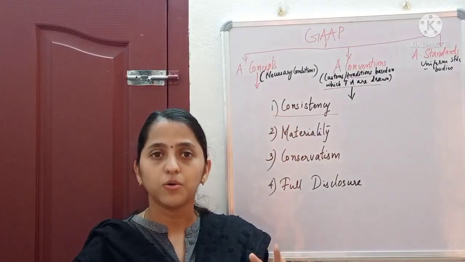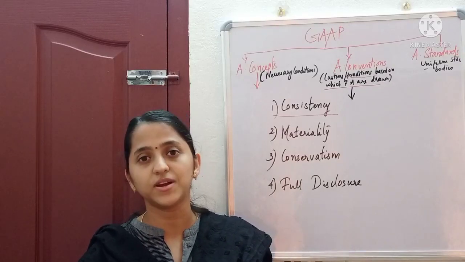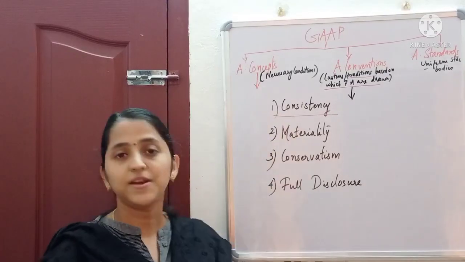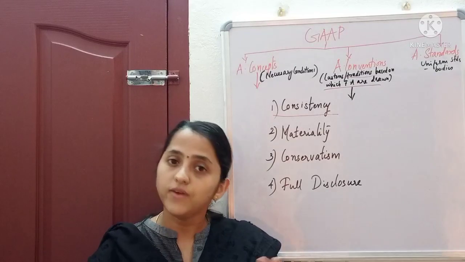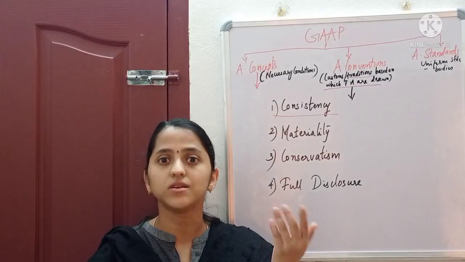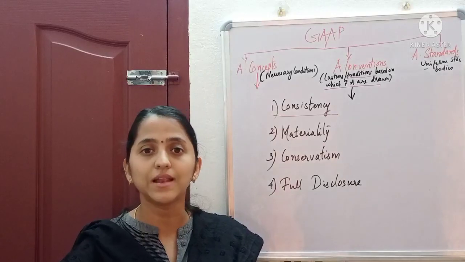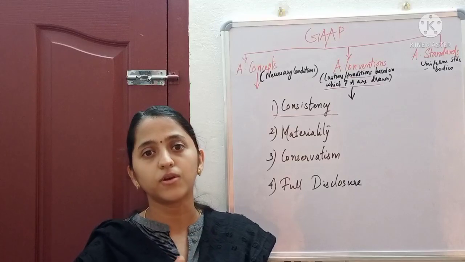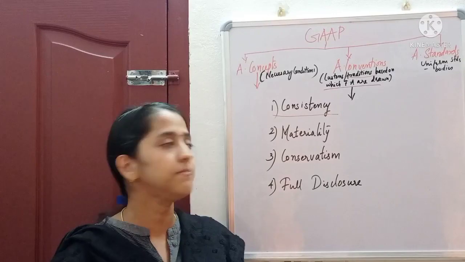We have to try to be consistent while adopting different accounting methods. But that never means that we should not at all shift to another method. We can shift to another method if it is adequate or if it is needed. But the convention tells that it is better to follow a particular accounting method for a particular period of time. That is the convention of consistency.